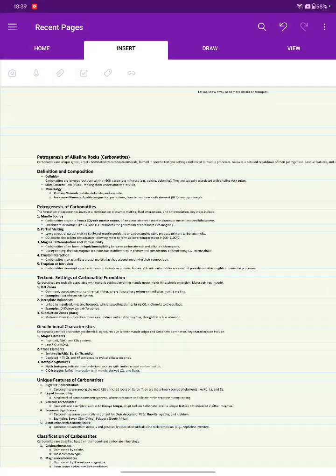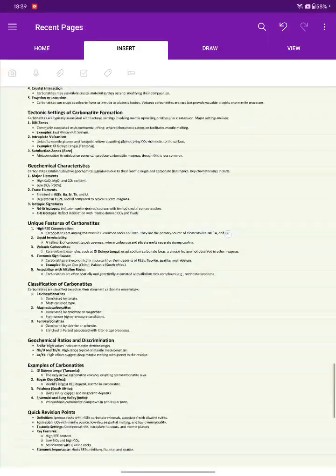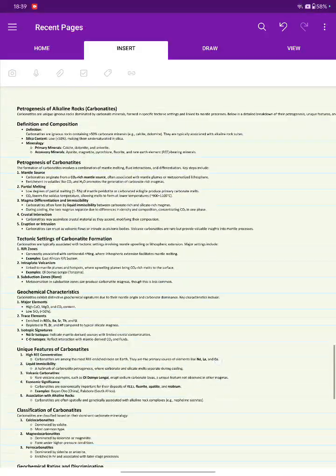So, I will prepare short notes for it to give you, that was a very in-depth knowledge from J.D. Winter. So, petrogenesis of alkaline rock, that is carbonatites. I've already told you it has carbonatite.